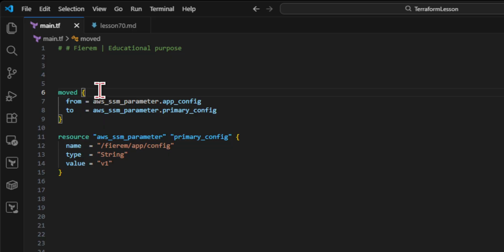The moved block declares the old address and the new address. Before Terraform plans the target object, it checks state for the source address and renames that state entry to the destination address. The outcome is continuity of ownership inside Terraform's state graph. Terraform now understands that this is the same parameter under a new label, so the refactor avoids destruction during the run. This is why moved is the primary no downtime tool for resource and module refactors inside one state file.